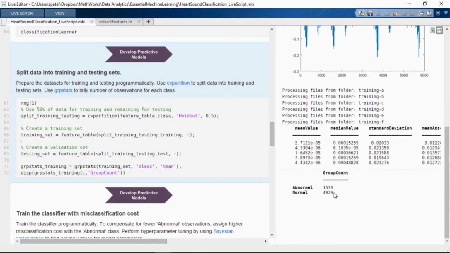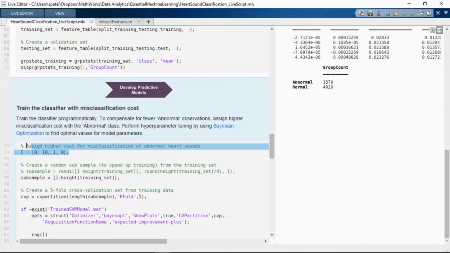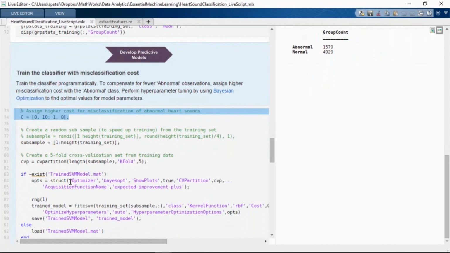If we take a look at the number of observations for normal and abnormal classes, we can clearly see the imbalance that could lead to a biased classifier. This is a common challenge when it comes to supervised learning. So let's now train a classifier and try to take into account that there are some imbalance issues.